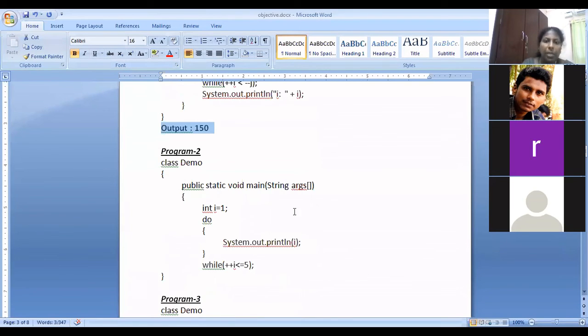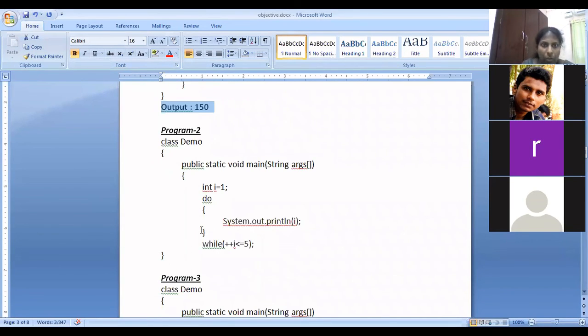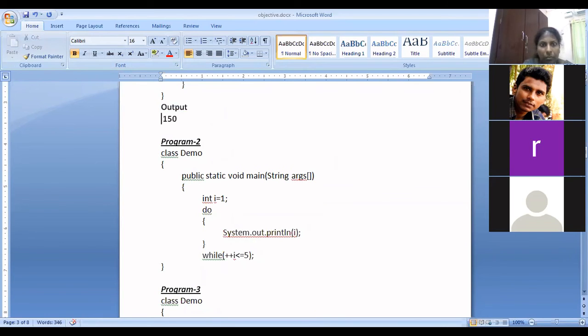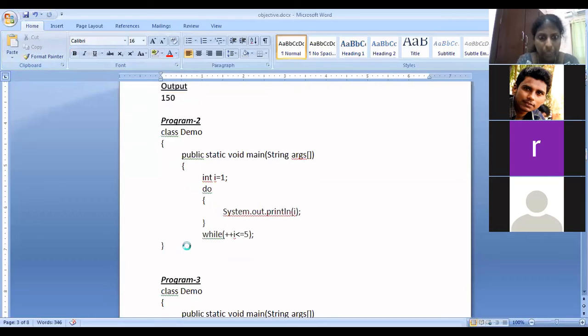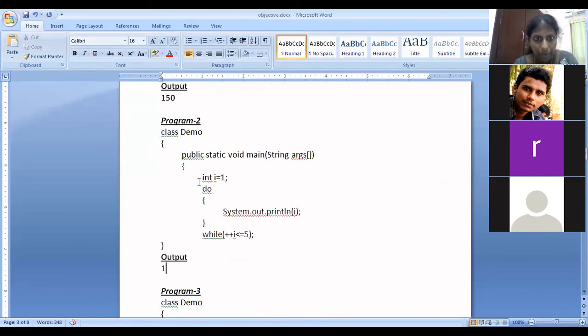Class demo, public static void main, int i equal to 1. What is the output of the second program? 1, 2, 3, 4, 5. Okay, so we'll see. When i is 1, it will print 1. Then ++i means 2.